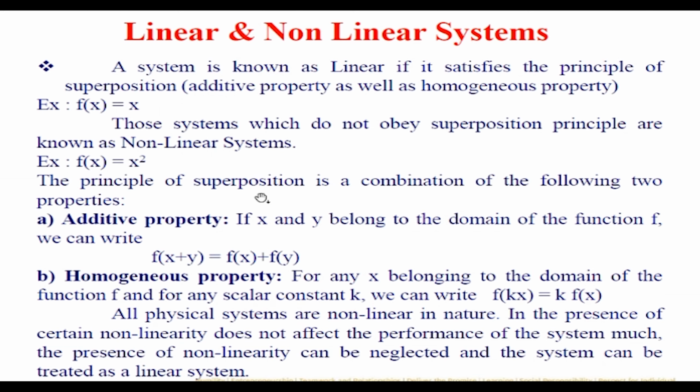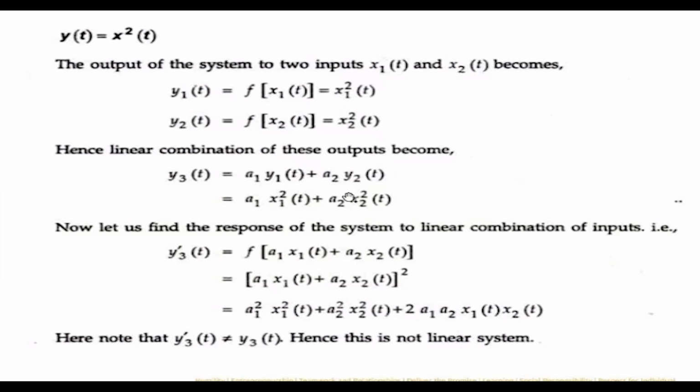However, if you plot the x-axis as the temperature and the y-axis as the resistance, you will see that up to a certain region it will remain constant. After that, suddenly it will jump. So that is the property of a nonlinear system. This is one particular system, y equal to x square. As I told, as soon as you see x square, x cube, x to the power of 10, or any exponential term, the system is nonlinear.